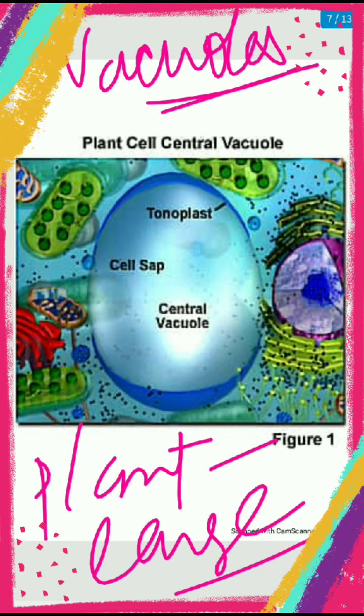So the structure of vacuoles is very large in plant cell and it helps maintain cell shape. Cell shape is very important because it's able to maintain osmotic pressure and turgor pressure and turgidity of the cell.